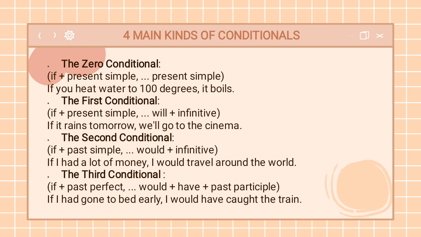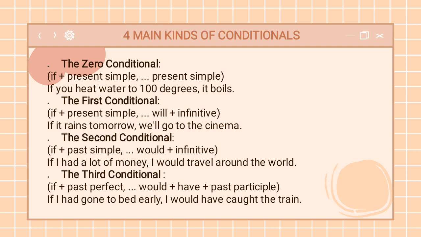First is the zero conditional, formed by if plus present simple and verb. For example, if you heat water to 100 degrees, it boils. Second is the first conditional, formed by if plus present, sorry, if plus present simple and will plus infinitive. The example for the first conditional is: if it rains tomorrow, we will go to the cinema.